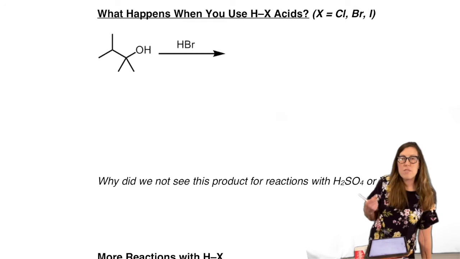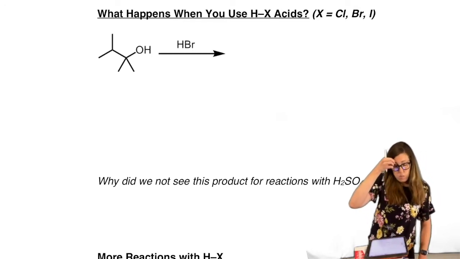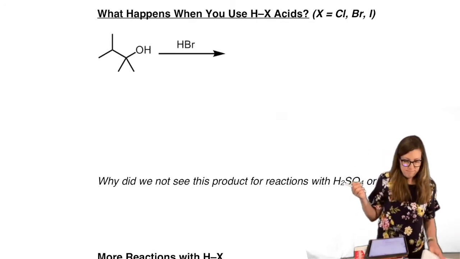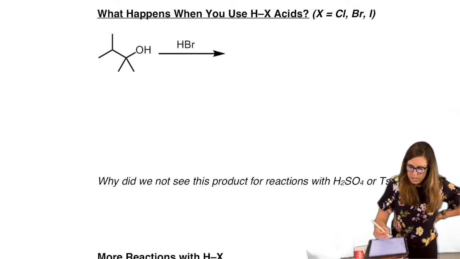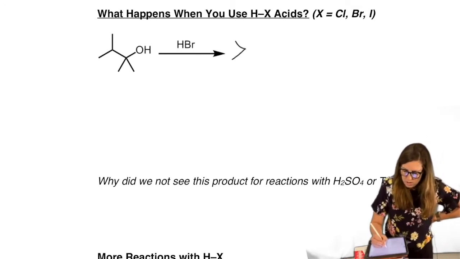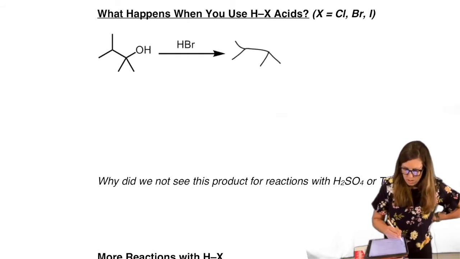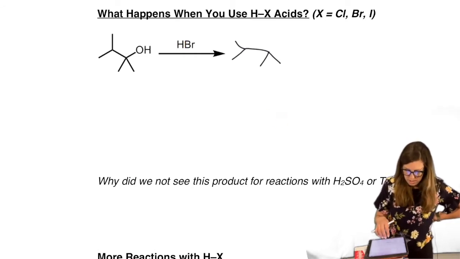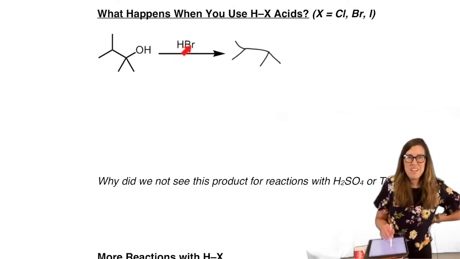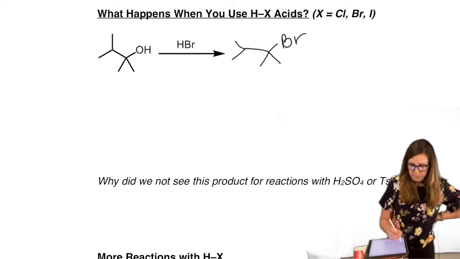So we have done this for our acid. We've usually chosen sulfuric acid, tosic acid, right? What happens if we use HBr? HX, HCl, HI, HX. It turns out we will not get acid catalyzed dehydration like we would with H2SO4. So in other words, reminder, if this is H2SO4, we get an alkene, right? If this is not H2SO4 and it's HBr, we don't get an alkene. We instead get an alkyl halide.